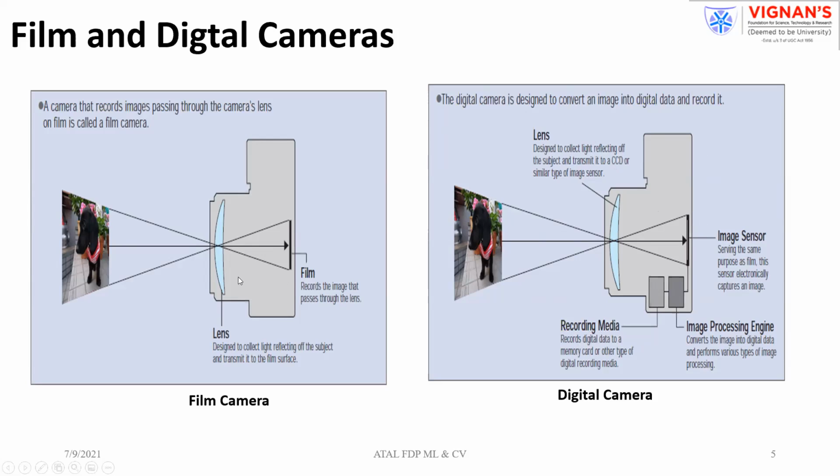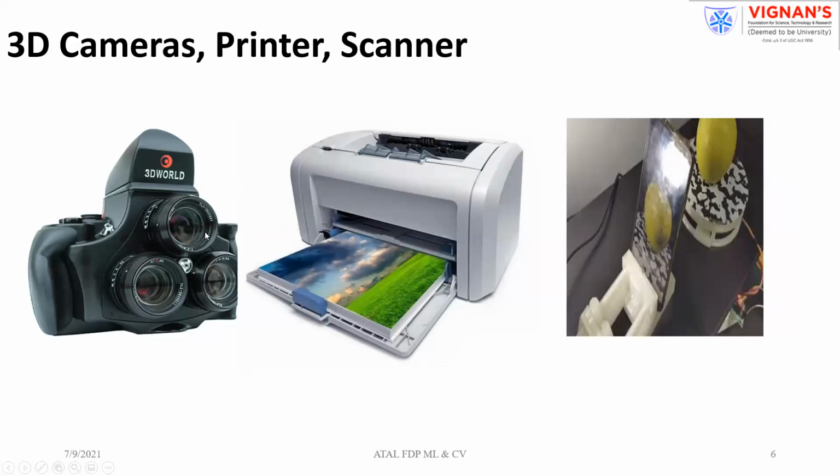Digital imaging: this is the film camera, this is the digital camera. We are not interested in this. As I already told you, we are interested in 3D cameras. With 3D cameras, you can capture the depth of the object. That is the three-dimensional view, where you can see the real object. So that is our interest. This is possible right now.